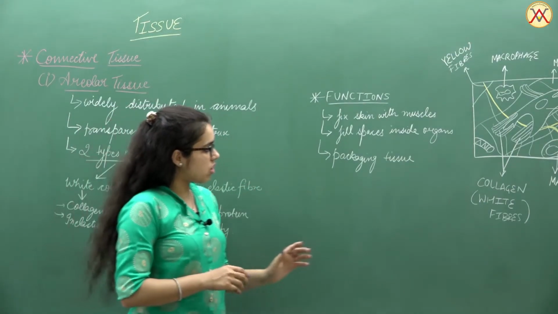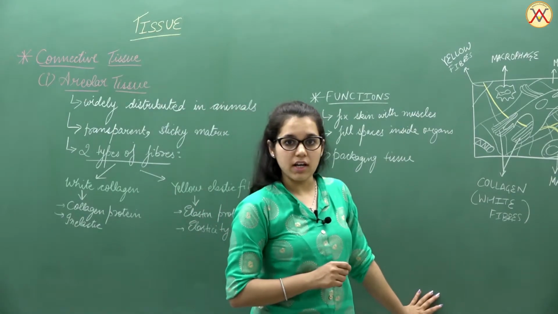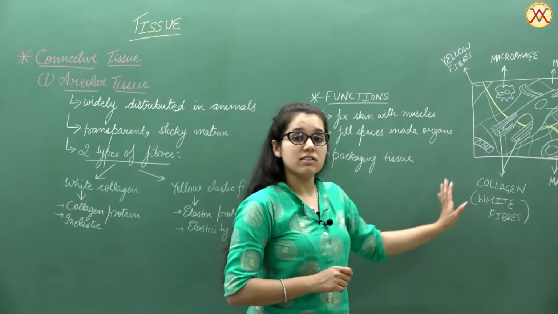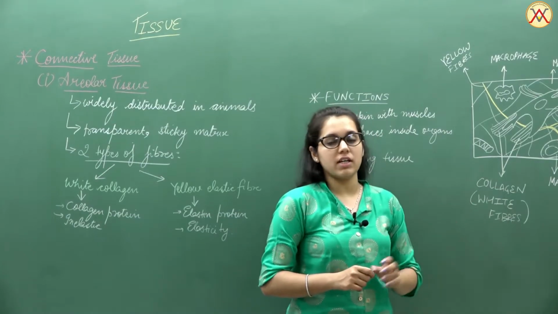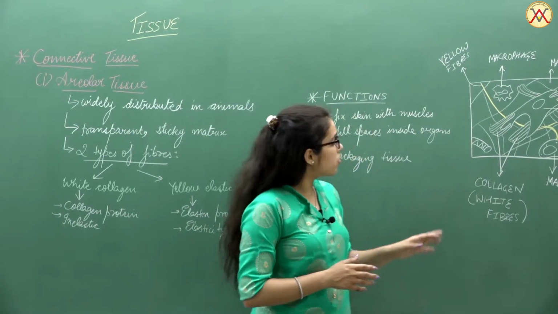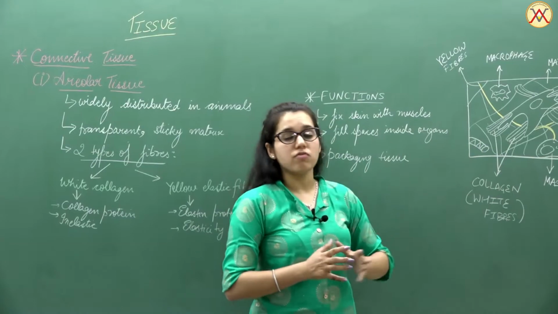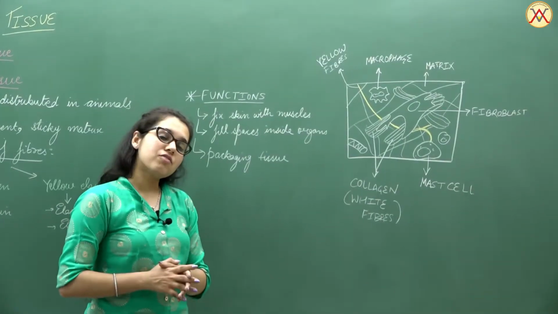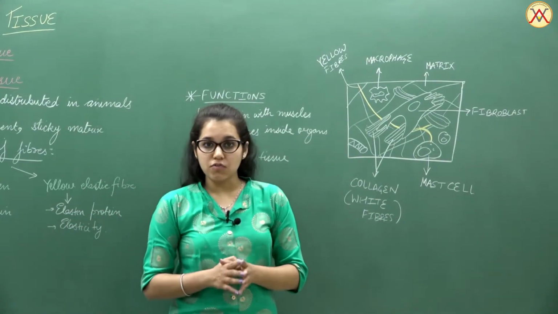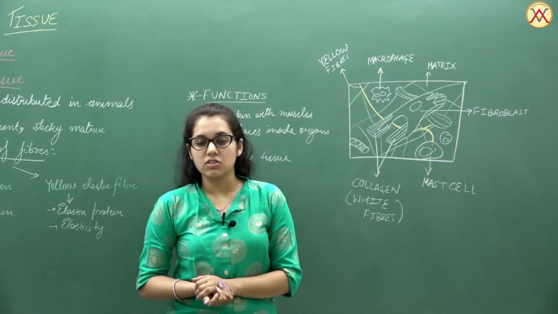When we see the structure of this areolar tissue as we have drawn here, it consists of a large number of fibers in its matrix. The large number of fibers you can see here in the form of lines that are drawn. Apart from this, it also contains a variety of different cells that perform their different functions in the body.